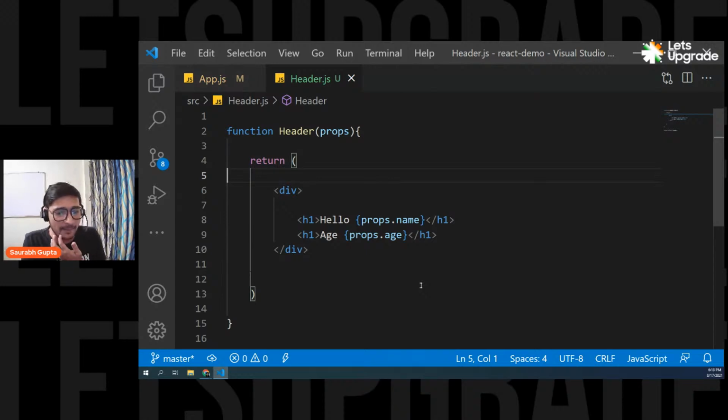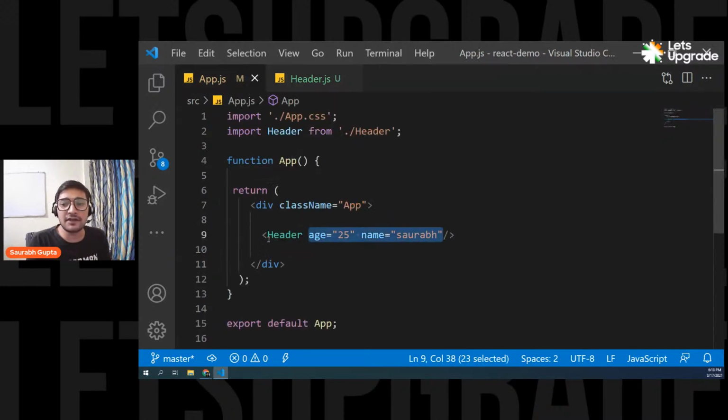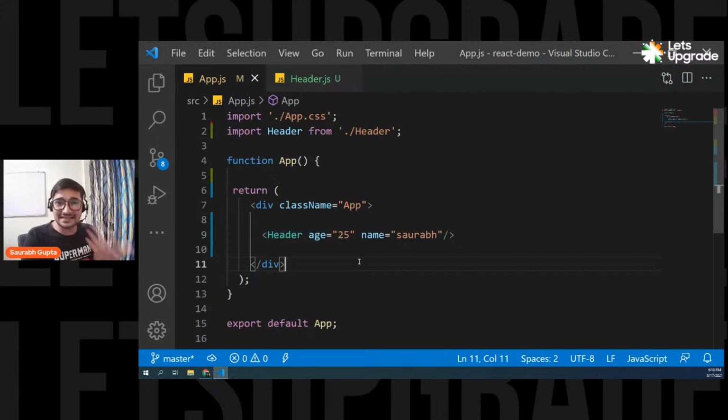Every property is declared in the app component? No, Shivam, that's not the case. As I told you, in future you'll create more components, and maybe you're going to load one in some other component. From there also you can pass properties. Just remember one thing: wherever you are loading the component, from there you can pass a property. It's not only about app. In this case, it's app because we only have one component right now.